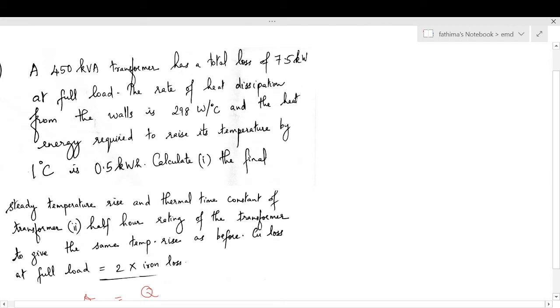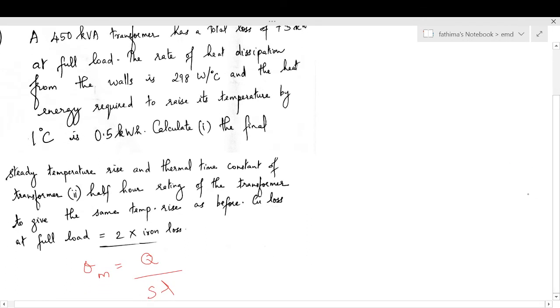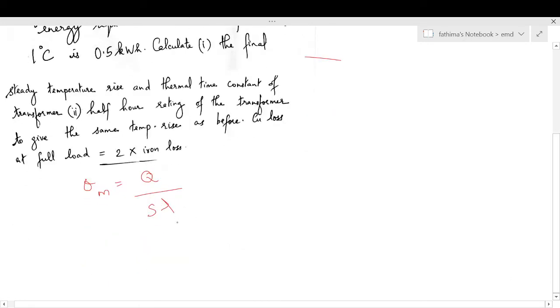So here the rate of heat dissipation from the walls is 298 watts per degree Celsius, which means S into lambda is 298 watts per degree Celsius. S is meter square into lambda watts per meter square degree Celsius, so you get S lambda as watts per degree Celsius. Here in the question S lambda is given, that is 298 watts per degree Celsius, and Q is also known, that is 7.5 kilowatt. So we can find theta m. Theta m is equal to 7.5 into 10 raised to 3 divided by S lambda. S lambda is 298, so you can find theta m.